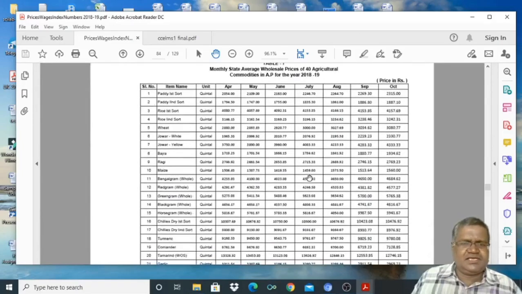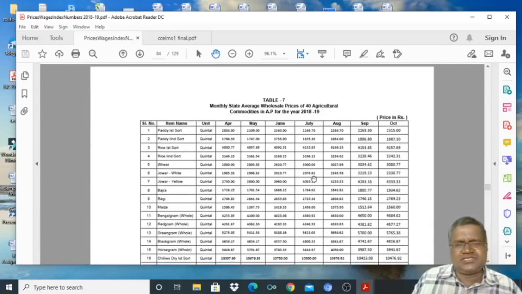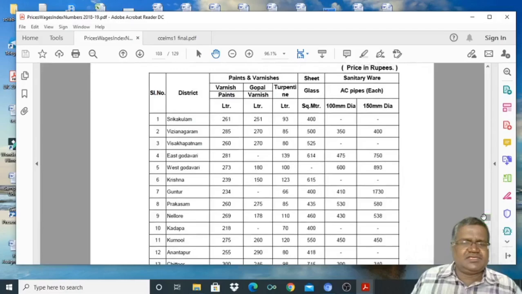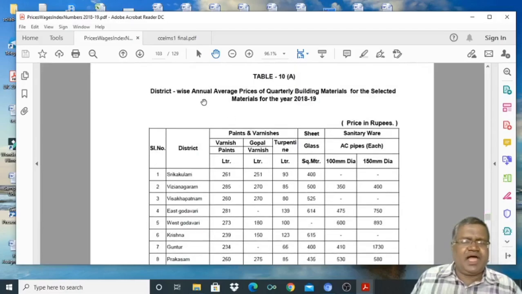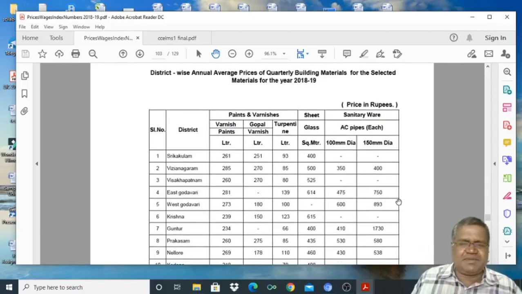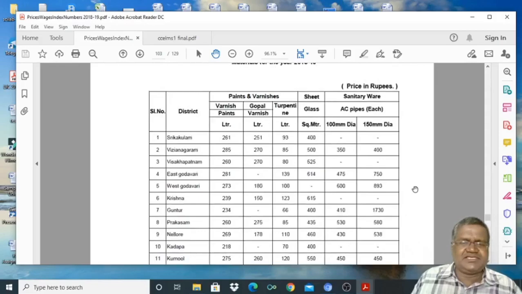Here it is the monthly state average wholesale prices for agricultural commodities. Also they collected the annual average price of quarterly building materials. This is used for construction purposes. These are the prices of different commodities. They collected them from different paint shops also.